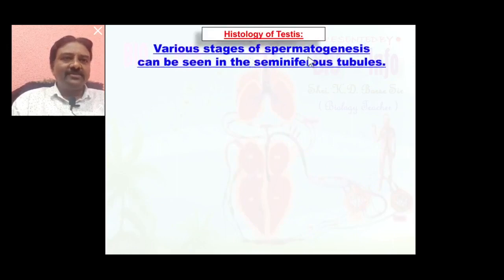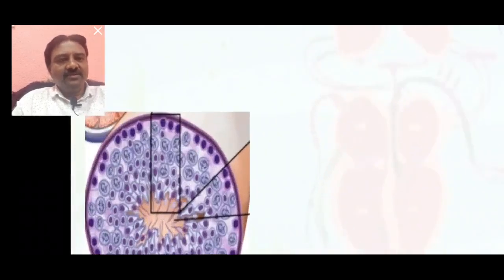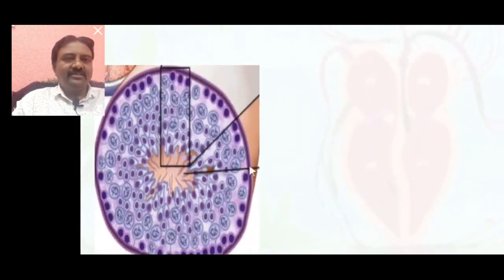Now, various stages of spermatogenesis can be seen in the seminiferous tubules. This is the seminiferous tubule. The outermost layer is known as germinal epithelium cells, which convert into spermatogonia. Spermatogonia differentiate into primary spermatocytes, then secondary spermatocytes, and then spermatids and spermatozoa seen here.